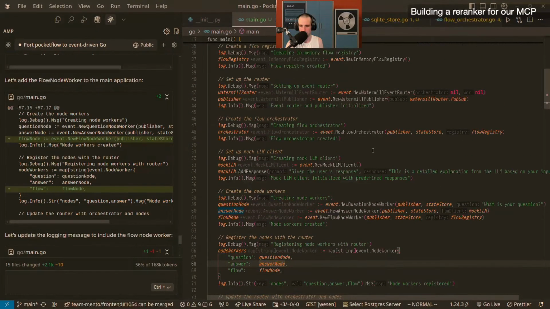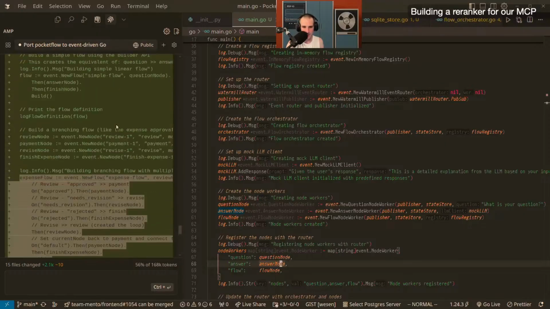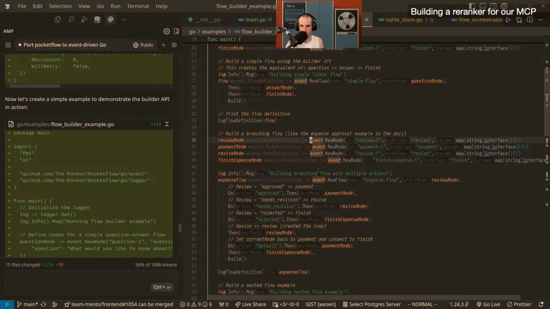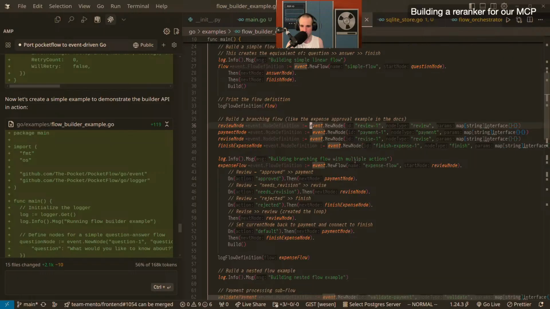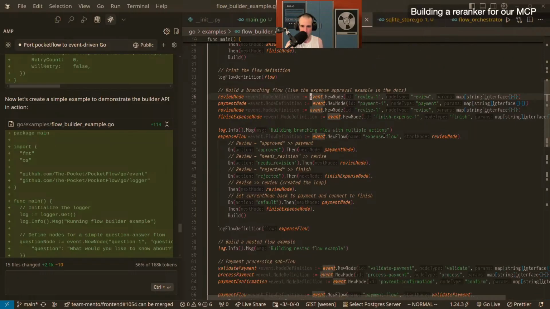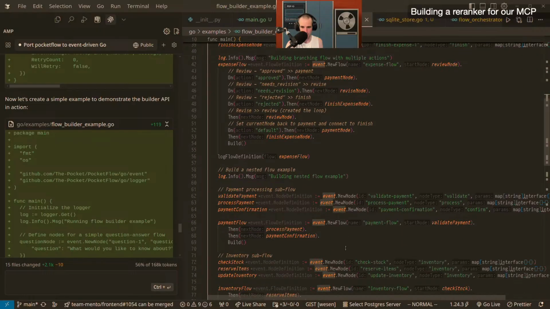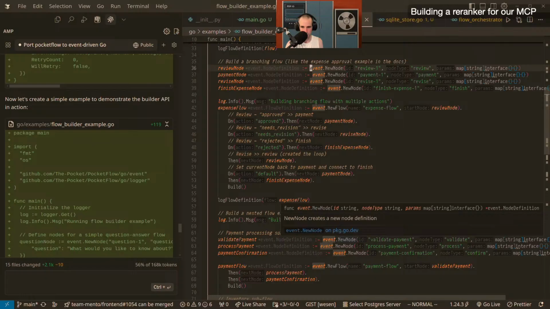Where's the dispatch done? So anyway, let's look at the example that it created. That was maybe a little bit nicer here. And the type annotations don't make this easier to read, but you have a review, payment, revise node, and then the expense flow starts the review node, and then the review node to approved goes to the payment node, and then the needs revision from the review goes there. And then can you say set current back node to here? Can the other flows do other things?